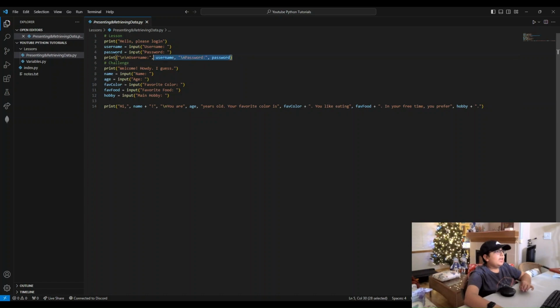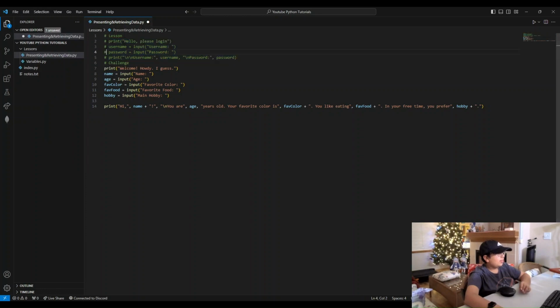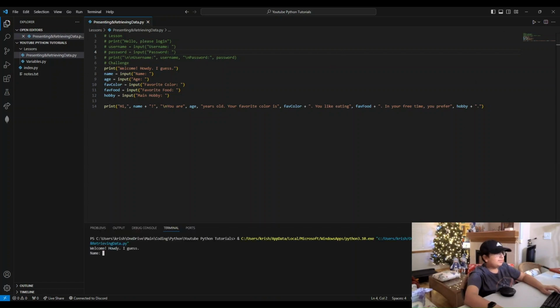Okay, so if I go here to edit and toggle line comments, so they all become comments, and I press Control S. Okay, they ran in the terminal. Name equals hello world. Age equals something crazy. Favorite color equals red.